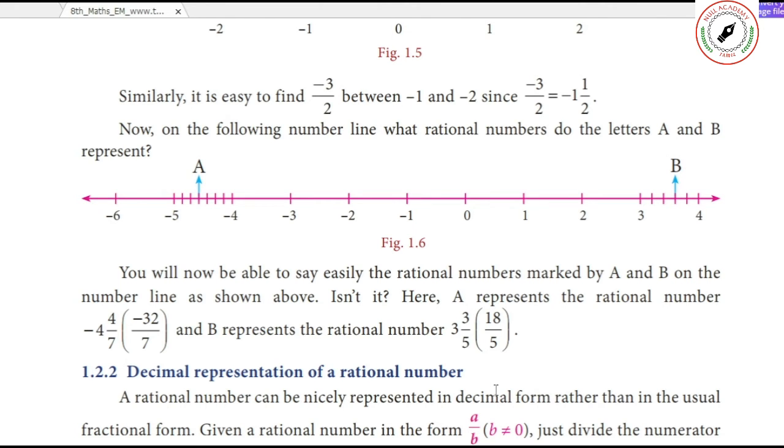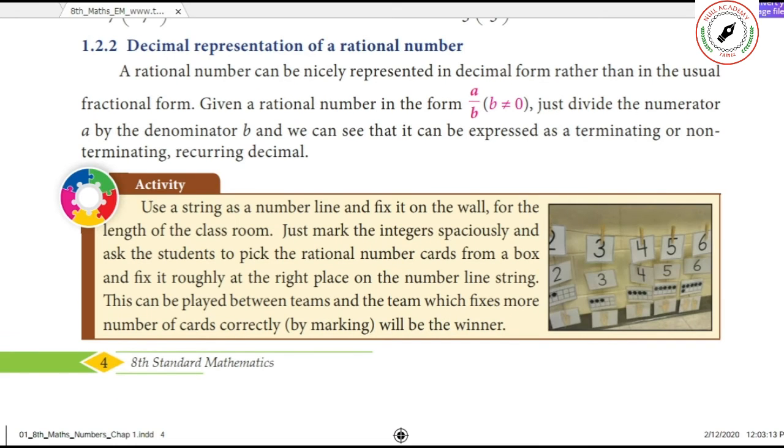Both are the same. Decimal representation of a rational number. How can you represent it as a decimal number? We already know that we should not divide by 0.